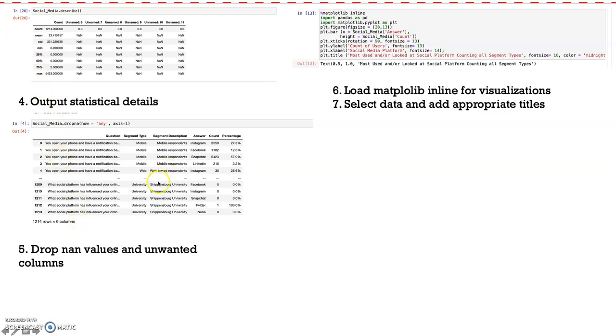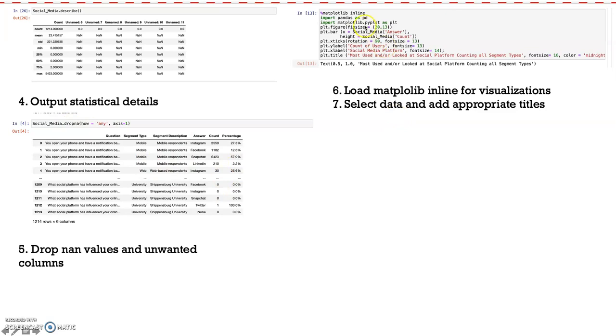And next, we're just dropping all the NaN values. So we see here that we have all of these unwanted rows and columns, so we don't need any of them. So we want to get rid of those and also fill in the zeros. And we did that here by doing social_media, the name of the data frame, dot dropna. We're just dropping all of them. And now we get into visualization.